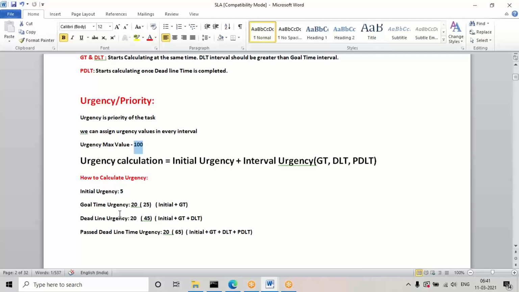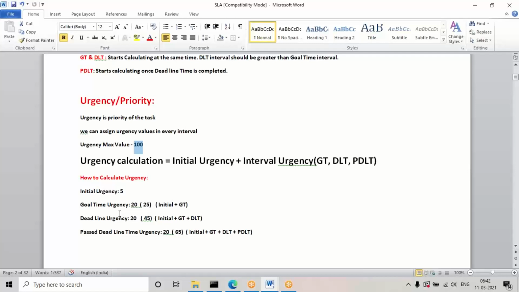If there are two tasks for one operator, and task 1 has an urgency value of 70 and task 2 has an urgency value of 80, he must give priority to the task with the highest urgency number. That means they must first complete the task with the highest urgency value. The first level checks the priority, and after priority we check the interval. So for any task with the highest priority or urgency value, we have to give more priority.